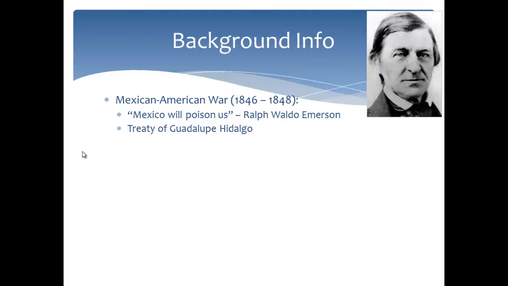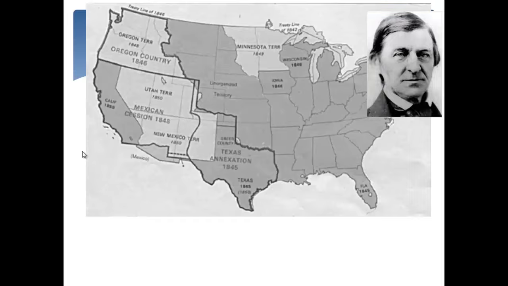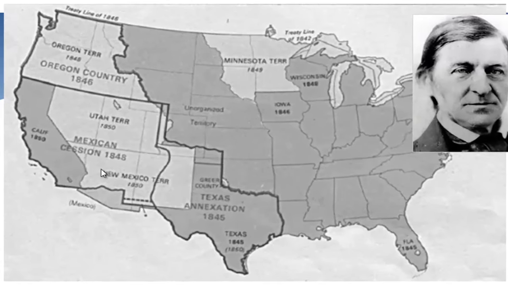We have the Treaty of Guadalupe Hidalgo, which ended the Mexican-American War, and the U.S. is going to gain all this land from the Mexican cession here in 1848. Not this little piece down here, that's the Gadsden Purchase that will come years later. But the U.S. gains all this land here.